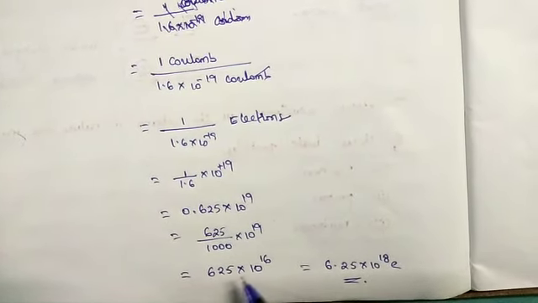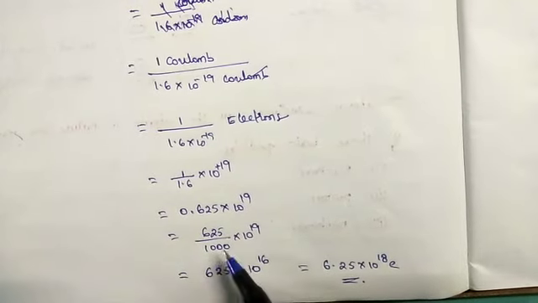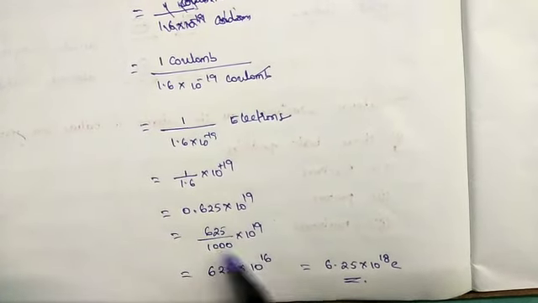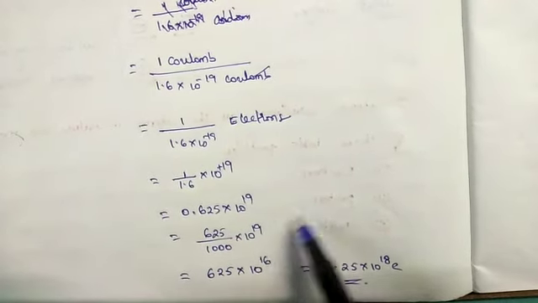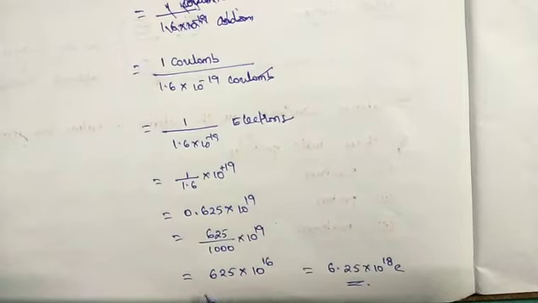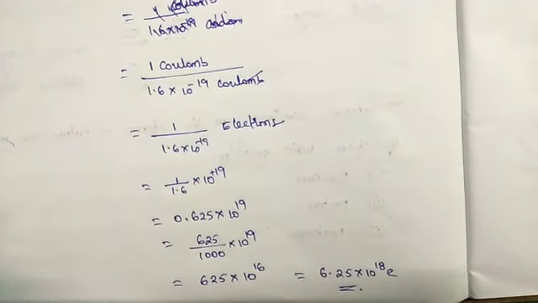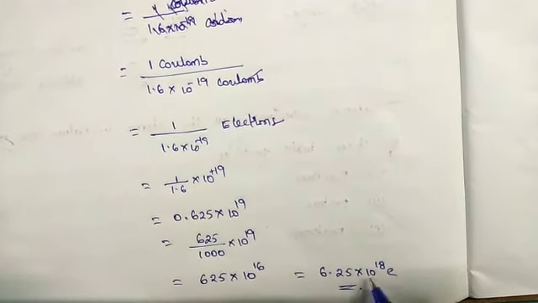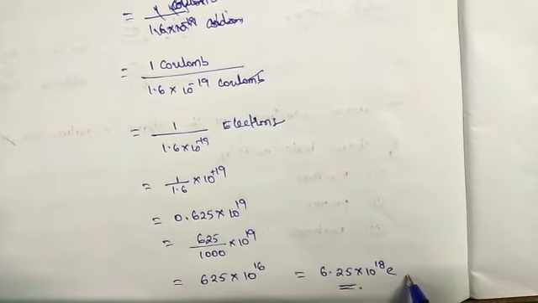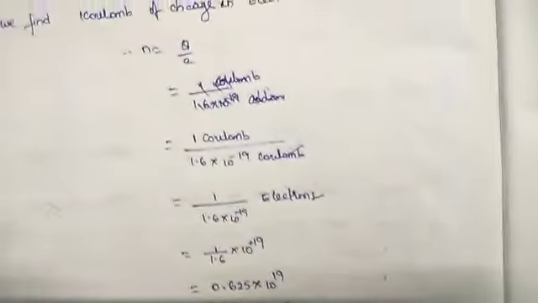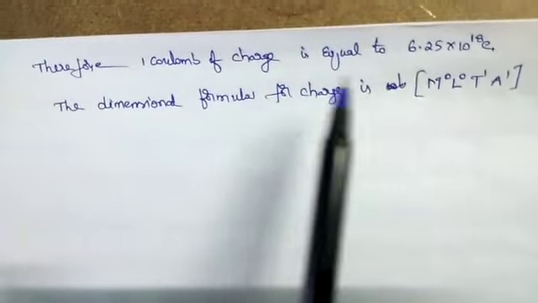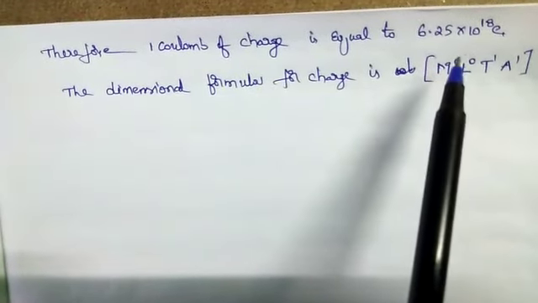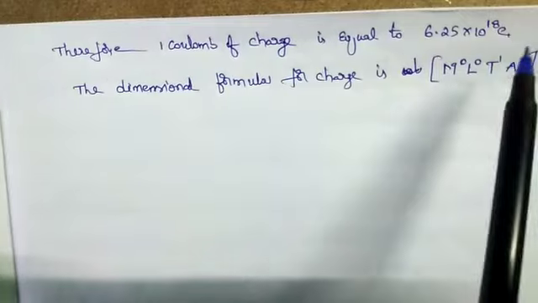So 625 × 10^16. Hence the 10^3 is in the denominator, so it goes to the numerator as 10^-3. Therefore 10^(19-3) is 10^+16. Therefore here 625 × 10^16. Hence it comes as 6.25 × 10^18 electrons. Therefore 1 coulomb of charge is equal to 6.25 × 10^18 electrons.